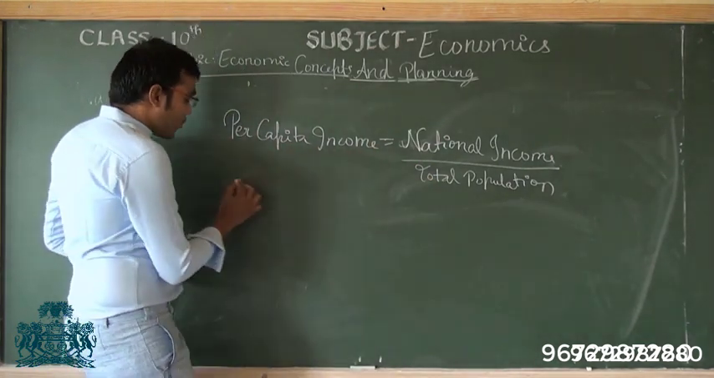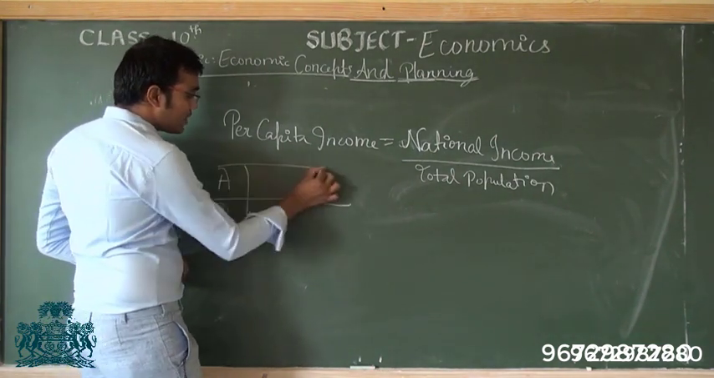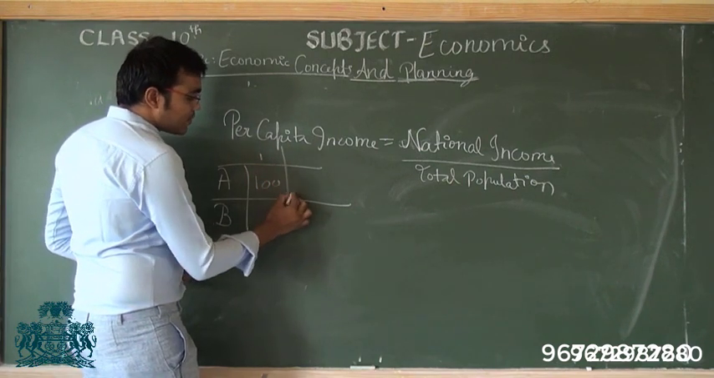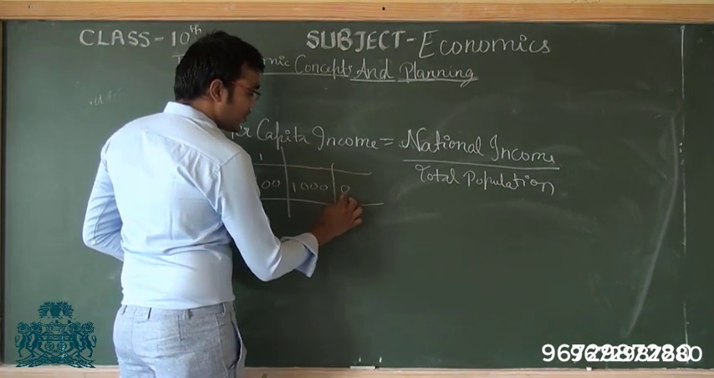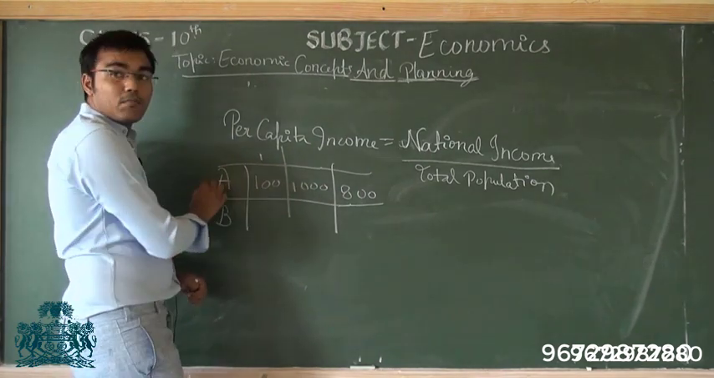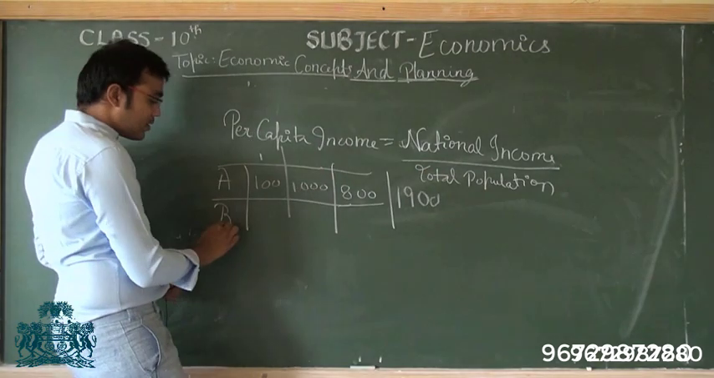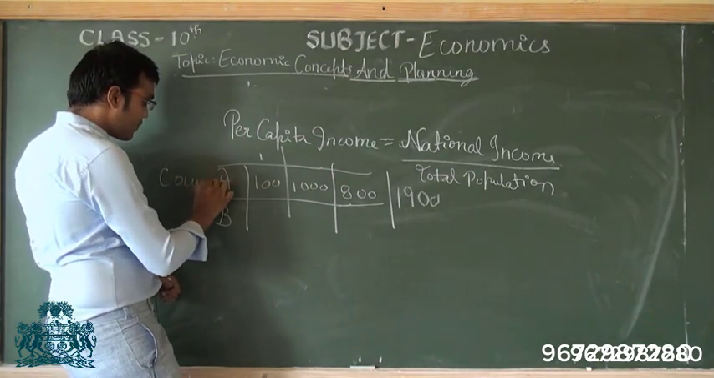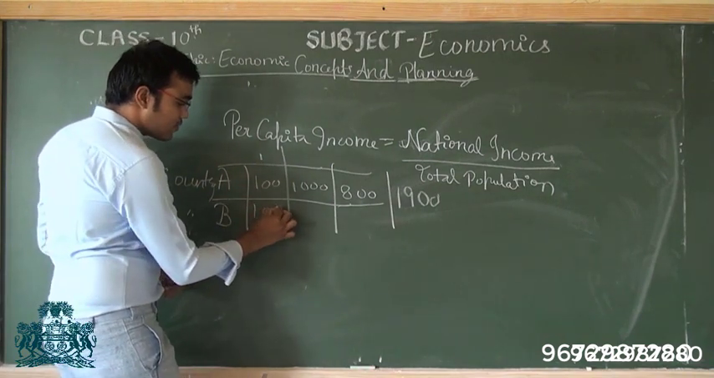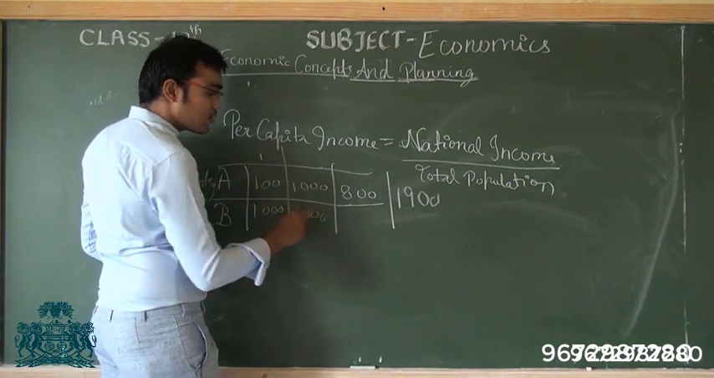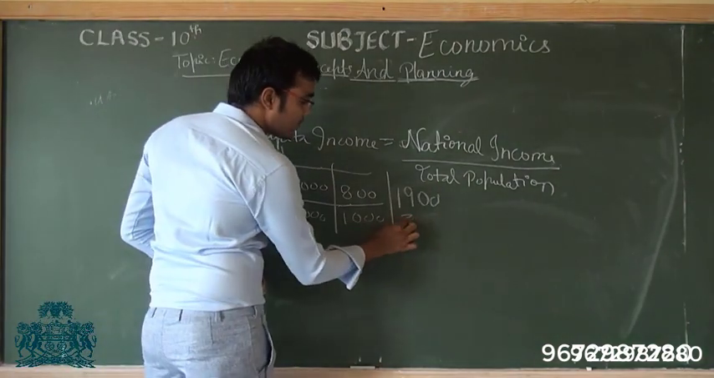For example, suppose there is country A and country B. In country A, one person is earning rupees 100, second person is earning rupees 1000, and the third person is earning rupees 800. So the total income, national income of the country will be 1900. Similarly, there is a country B. So this is country A and this is country B. Now in country B, suppose the person is earning 1000 rupees. The second person is also earning 1000 rupees. The third person is also earning rupees 1000. So the total national income of country B will be 3000.